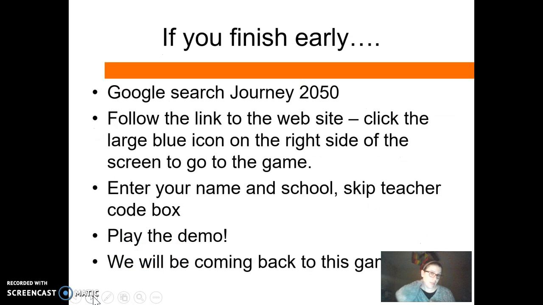Okay, so if you finish early, I want you to do a quick Google search of Journey 2050. Like you're going to take a journey to the year 2050. When you get to that Google search, follow the link to the website, scroll down a little bit, and click on the blue icon that says Go to Game. So I learned about this game in Texas. It's something we're going to be playing with some more next semester, and I think you guys all like it, and I just want you to play with it with a little bit of extra time.